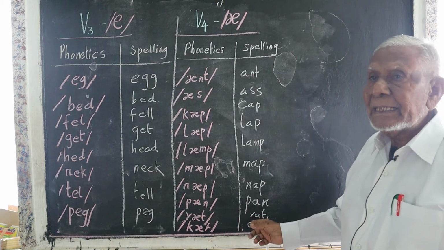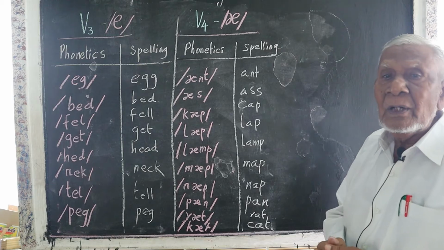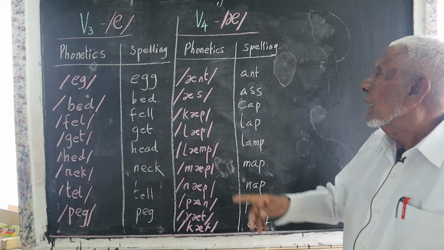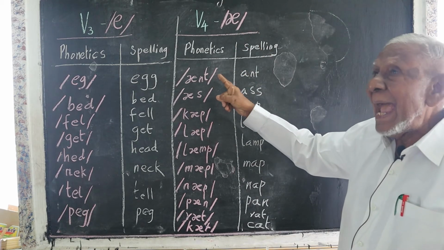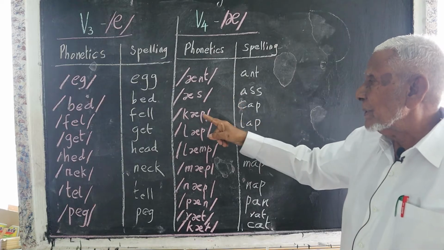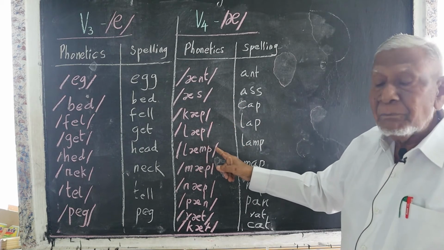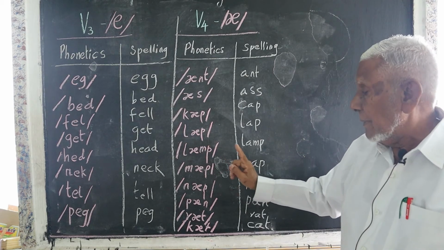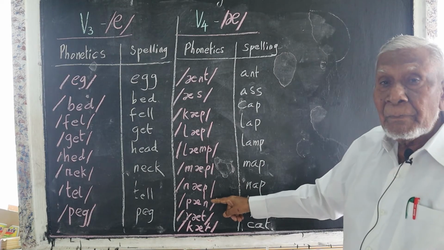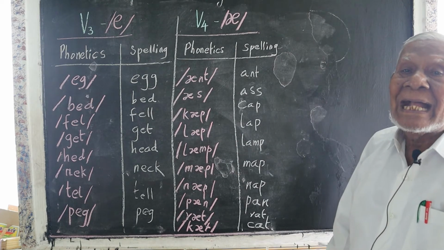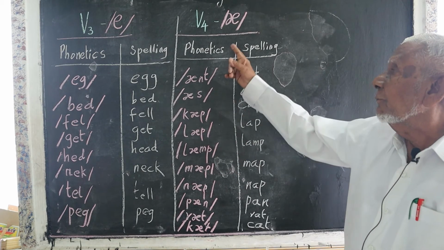Cat, the cat is fond of rats. So: ant, ass, cap, lap, lamp, map, nap, pan, rat, cat. This is the fourth vowel.